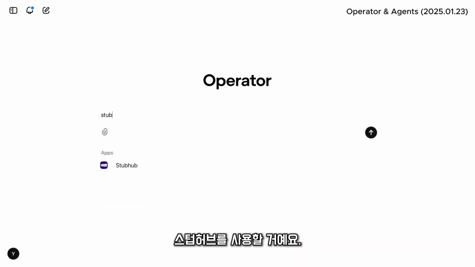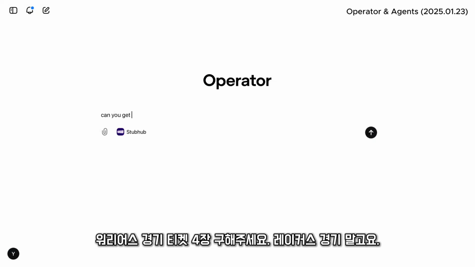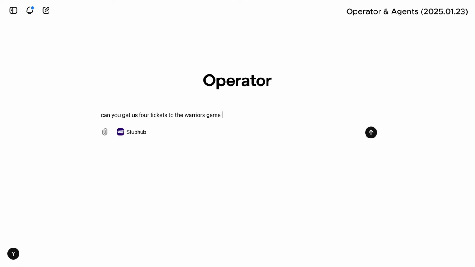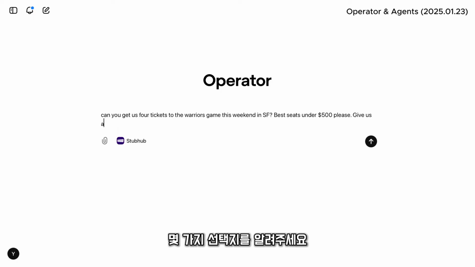Okay, so we are going to use StubHub. And see, can you get us 4 tickets to the Warriors game, not the Lakers game? Excuse me, you're right. This weekend in SF. Best seats under 500, please. Give us a few options.